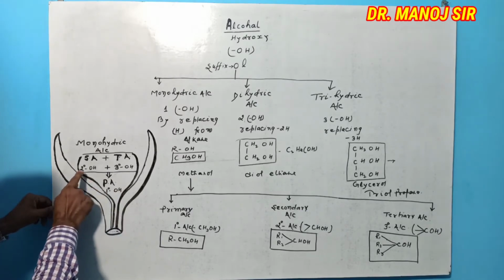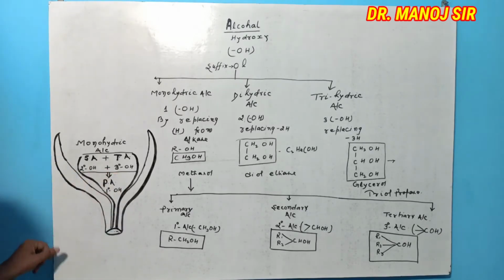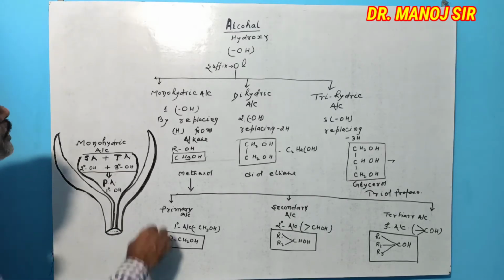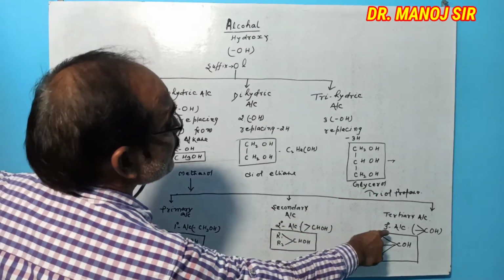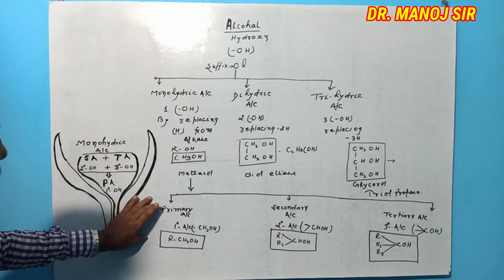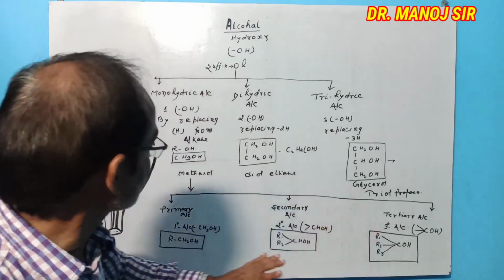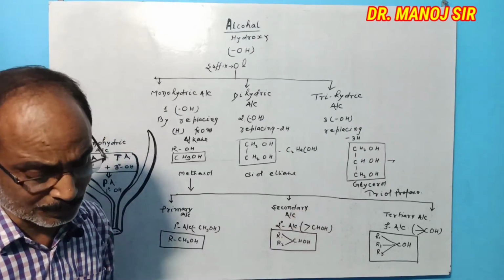First degree alcohol is second degree alcohol and third degree alcohol. So Pa contains second degree and third degree alcohol, where monohydric alcohol contains primary, secondary and tertiary as first degree alcohol, second degree alcohol and third degree alcohol.